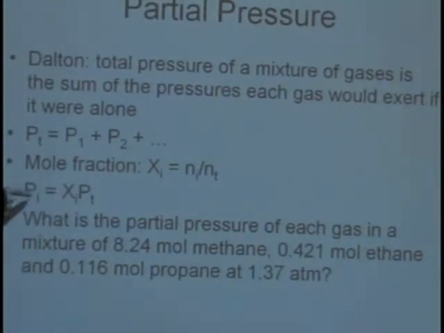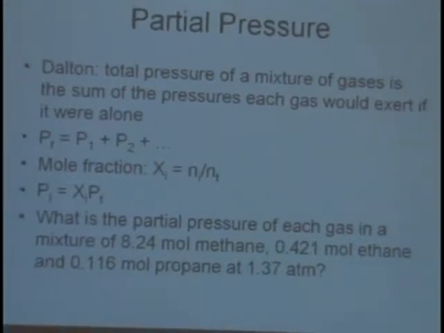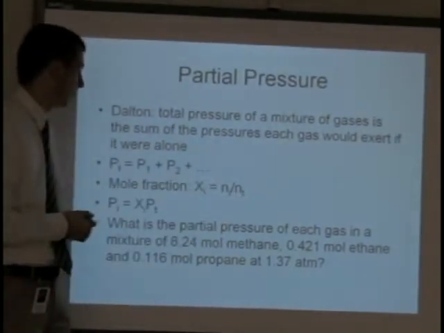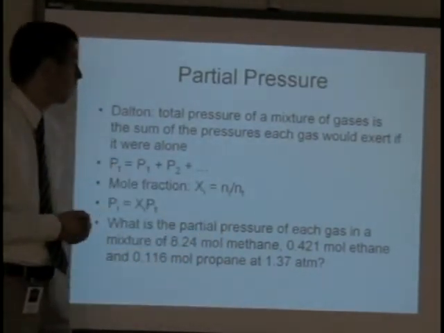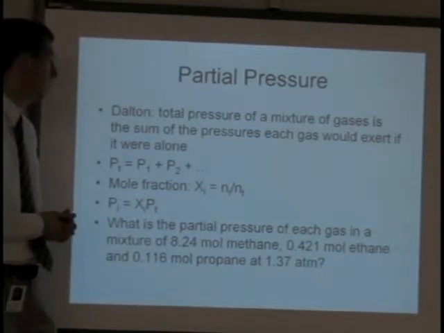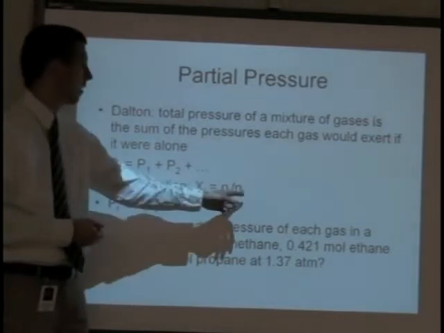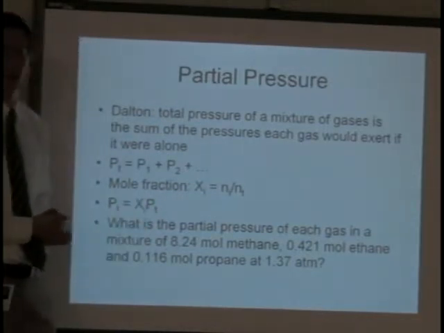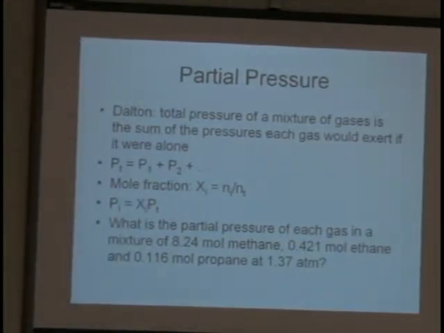So if I want to find the P sub i, the individual pressure of each gas, I'm going to find the mole fraction of each one. To find the mole fraction, you need to find your total number of moles. So I'm going to add 8.24, 0.421, and 0.116. Once I have my total number of moles, I can take each one divided by the total and multiply it by the total pressure. So I'll show you that on the board here.